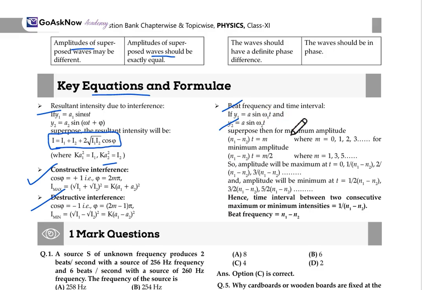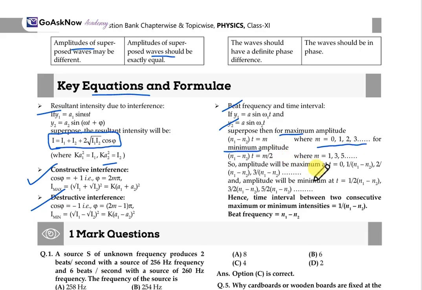Superforce then for the maximum amplitude, where the value of m will vary from 0, 1, 2, 3 and so on. So, (n1 minus n2) t is equal to m. This is for the maximum amplitude. Now, when we talk about the minimum, it will be (n1 minus n2) t is equal to m by 2. This is for the odd numbers like 1, 3, 5 and all. So, this is for the minimum amplitude, the equation will be (n1 minus n2) t equals m by 2.